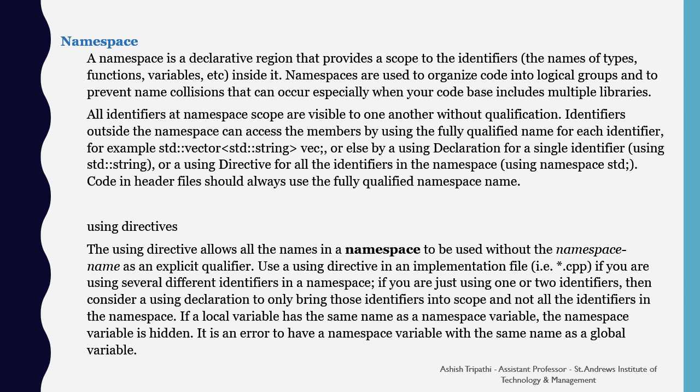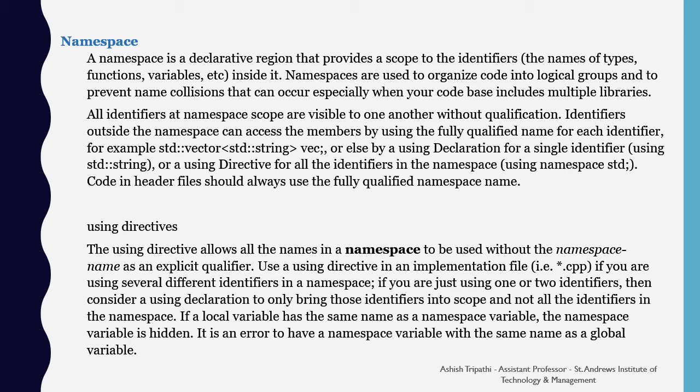Now let us learn about the using directive. The using directive allows all the names in the namespace to be used without the namespace name as an explicit qualifier. Use a using directive in an implementation file, that is .cpp, if you are using several different identifiers in a namespace.